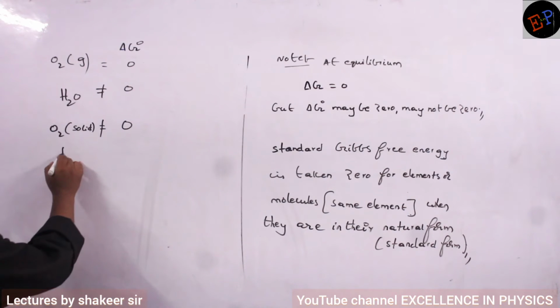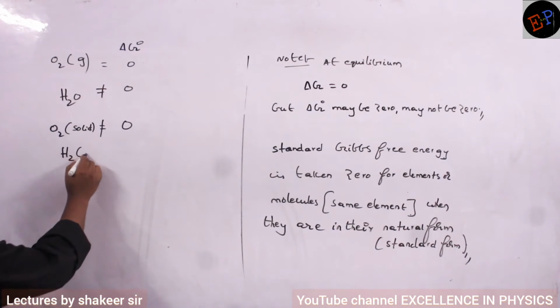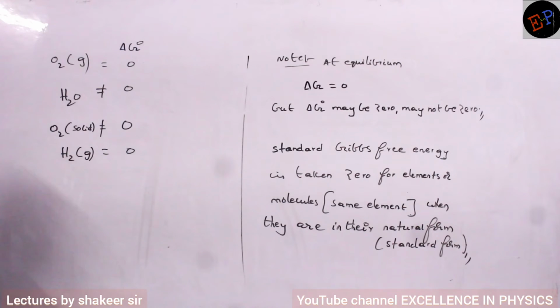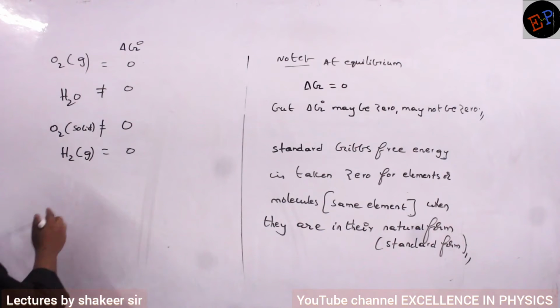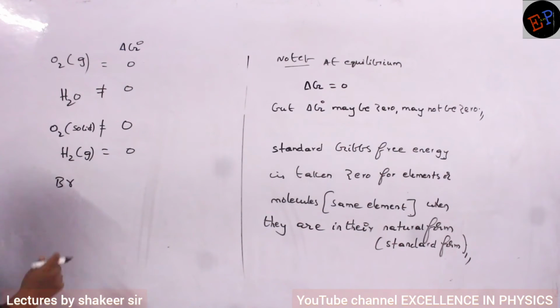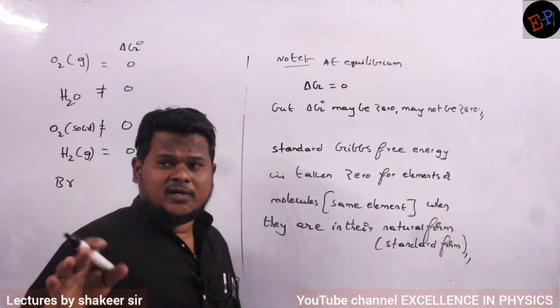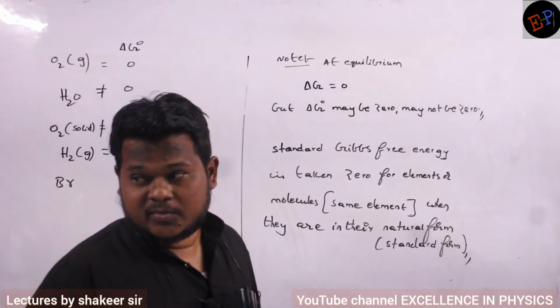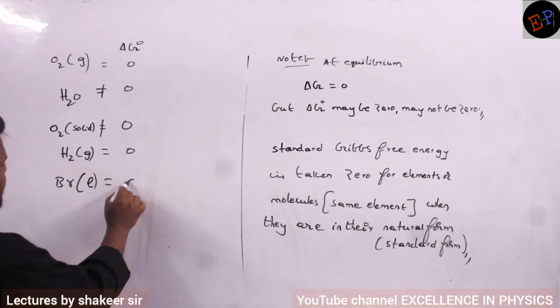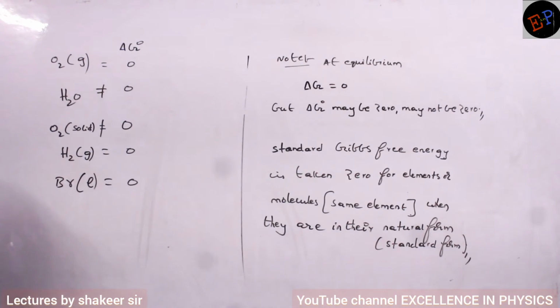For example, if you take hydrogen, naturally it is present in gas form. So its standard Gibbs free energy is 0. Are you able to understand? So like this you can write many substances. For example, if you take bromine, in the periodic table we have bromine. Naturally is it solid, liquid or gas? Bromine is a liquid. Naturally it is present in liquid form. So therefore its standard Gibbs free energy is 0.